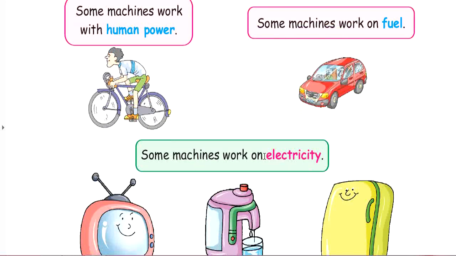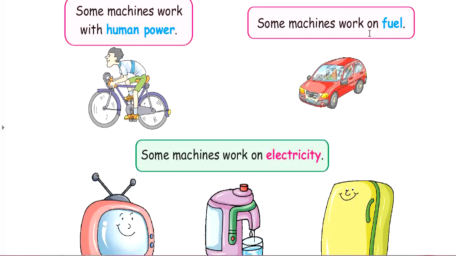You can see the different machines which work with human power, work on fuel, and work on electricity. This is a picture of a bicycle which works with human power. Rickshaw also works with human power. Bicycle, tricycle and rickshaw all work with human power.